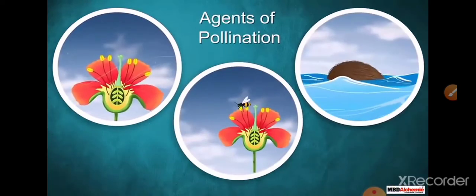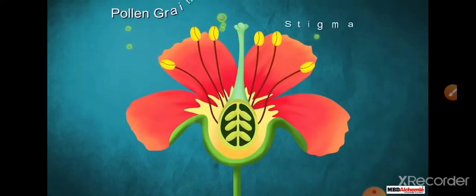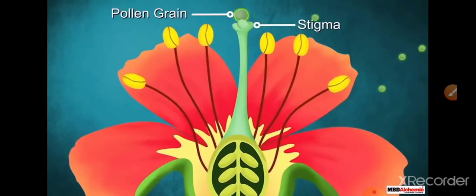And what are the agents of pollination? Wind, animals and water. These are the three main agents of pollination that help in the pollination process.